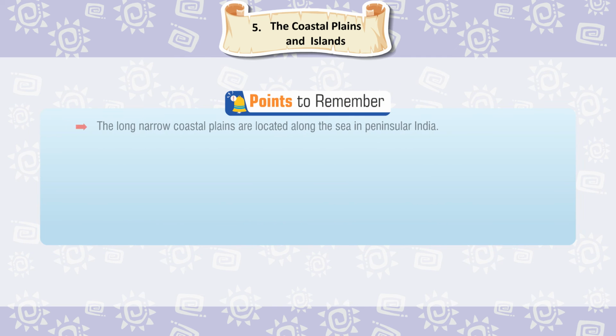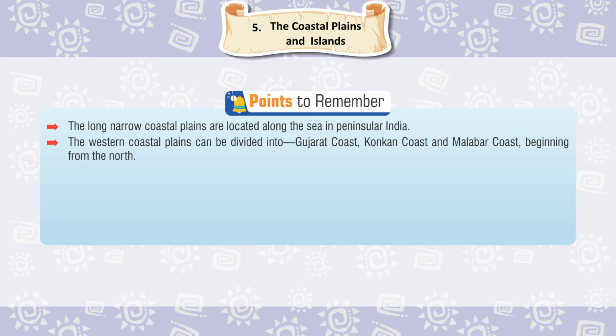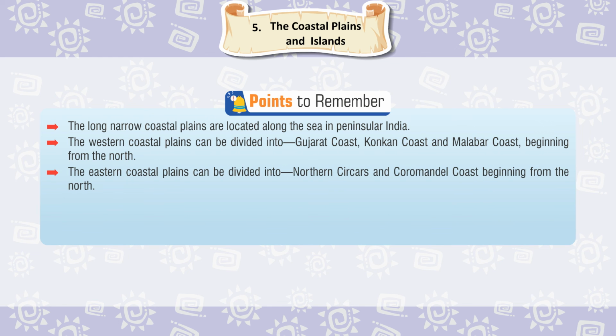Points to remember. The long, narrow coastal plains are located along the sea in peninsular India. The western coastal plains can be divided into Gujarat coast, Konkan coast, and Malabar coast, beginning from the north. The eastern coastal plains can be divided into Northern Sircars and Coromandel coast, beginning from the north. All important ports and shipbuilding yards are located in these coastal plains.